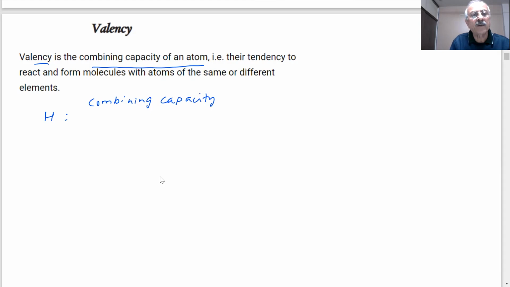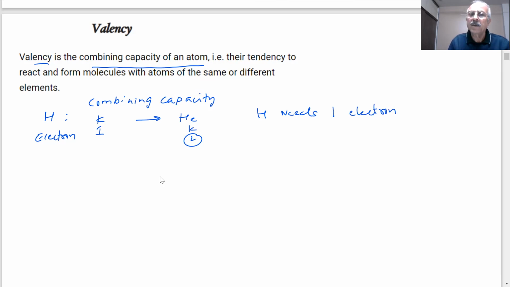Hydrogen has only one electron, only one electron in the K shell. And the next one, if it wants to go, will be helium. Helium has atomic number 2 and 2 electrons. So what does hydrogen need to complete the outermost shell? 1 electron.